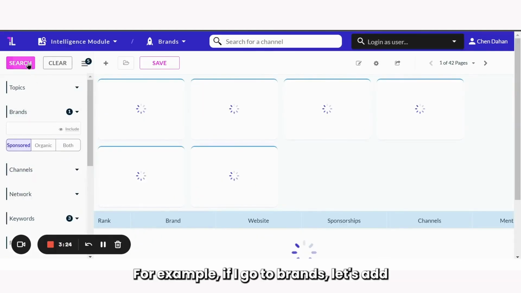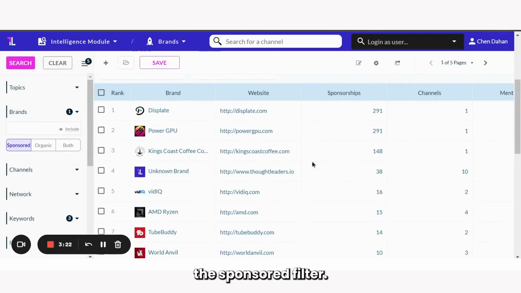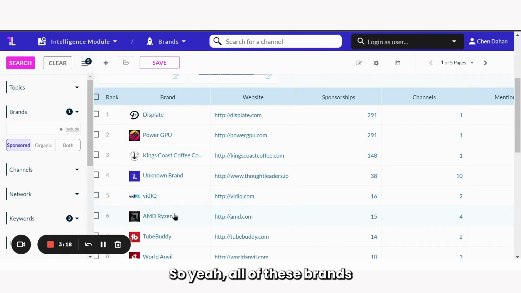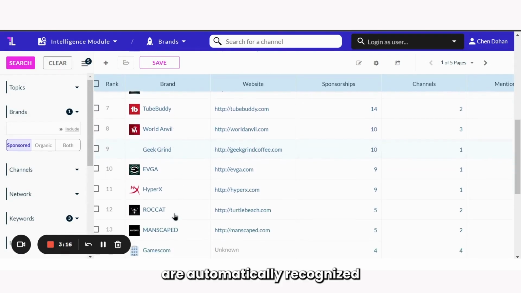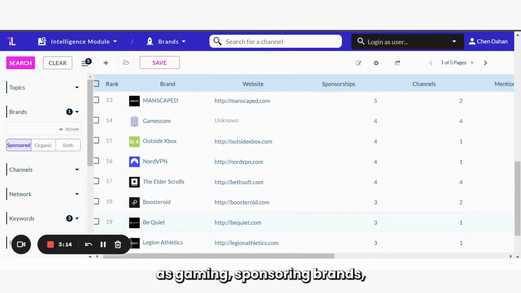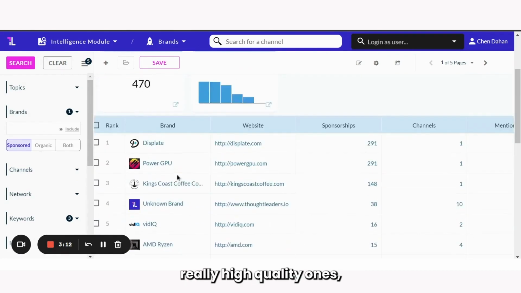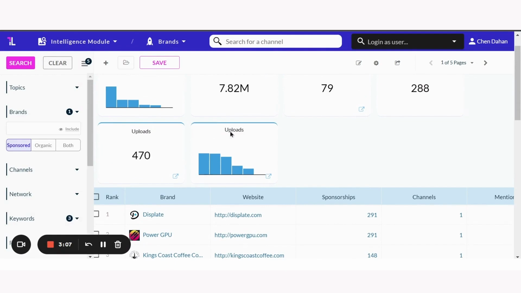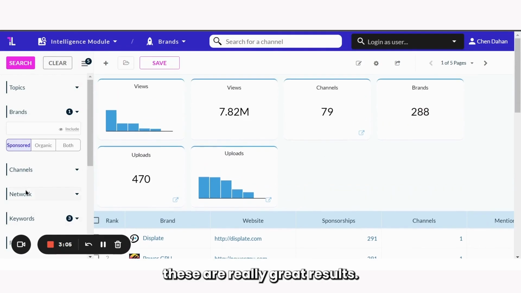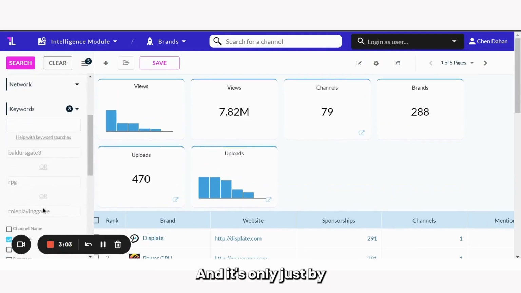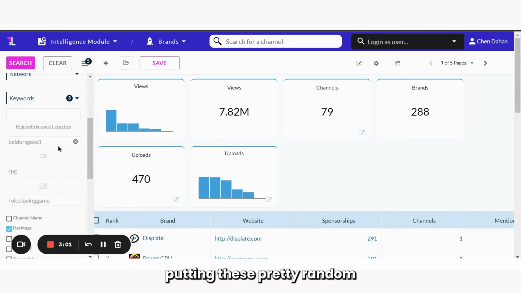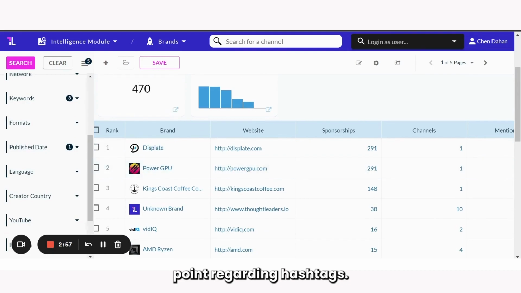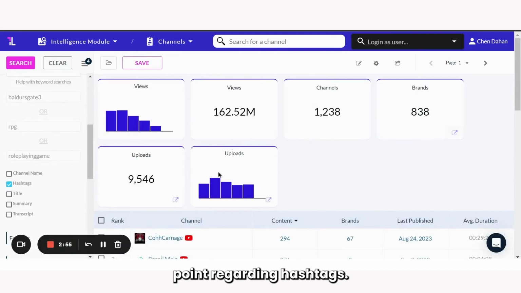For example, if I go to brands, let's add the sponsored filter. So yeah, all of these brands are automatically recognized as gaming sponsoring brands, really high quality ones, especially the top ones, which are gaming companies. So as you can see, these are really great results, and it's only just by putting these pretty random keyword hashtags, which takes me to the next point regarding hashtags.